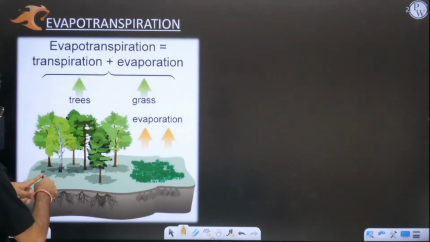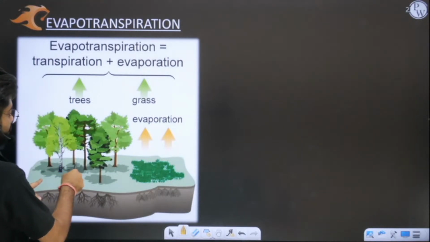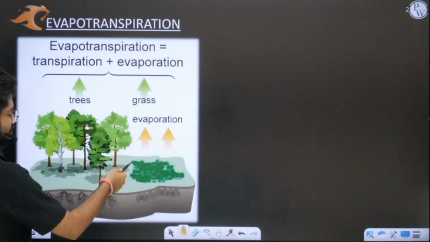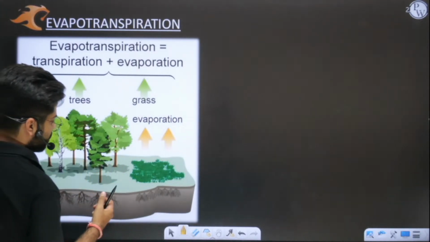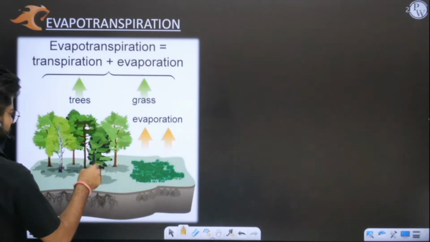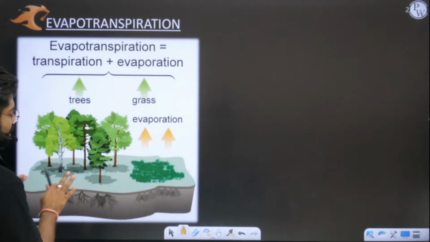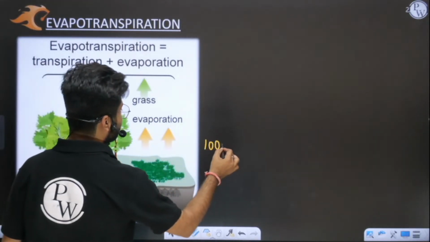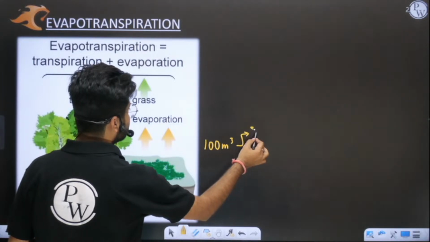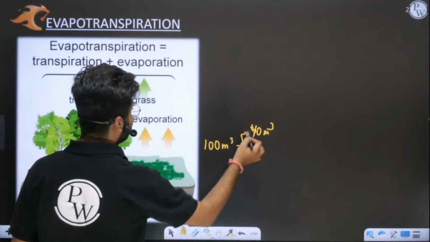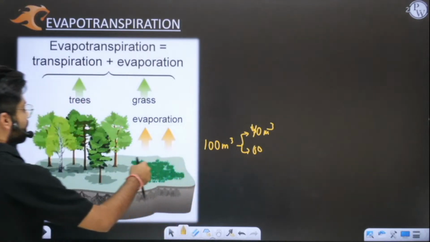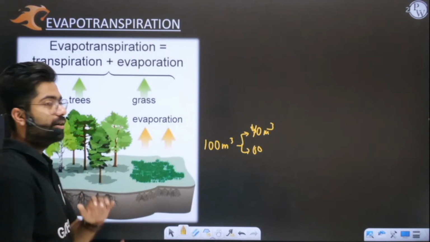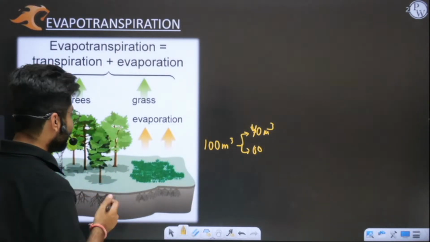Whenever you have trees, grass, crops, they will transpire. And in the adjoining area we will have certain soil mass, and some small water bodies. You need to understand, all the water will not be transpired. If you have, let us say, 100 meter cube of water, only let us say 40 meter cube is transpired by plants. The remaining 60 meter cube which is present on the soil will be evaporated. Yes or no? So evaporation takes place simultaneously.